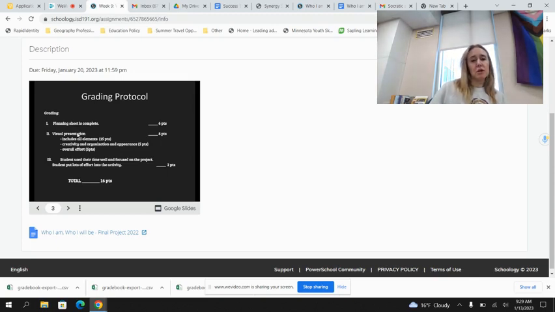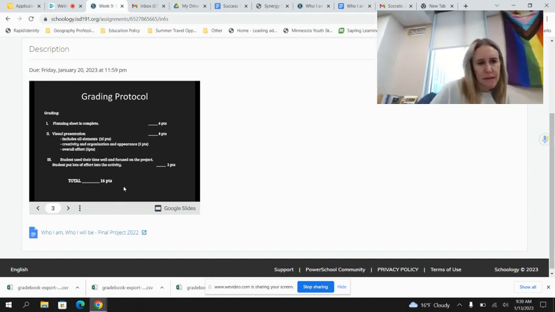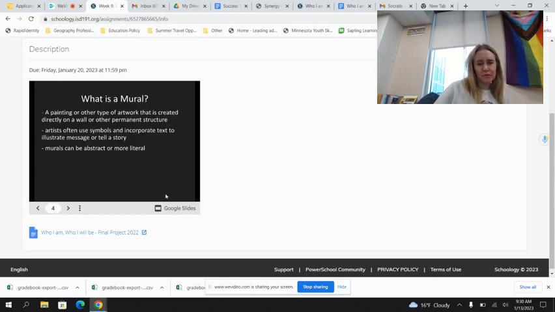There is a planning sheet, which I'll show you in just a moment, and that is going to be completed on the Schoology document assignment. Then you're also going to create a visual presentation, and it is going to include all the elements, which we'll talk about: creativity and organization, and then the overall effort put into it. That's going to be 8 points. Right now, these points don't all add up, so I'll change that. And then just making sure that you use your time well.